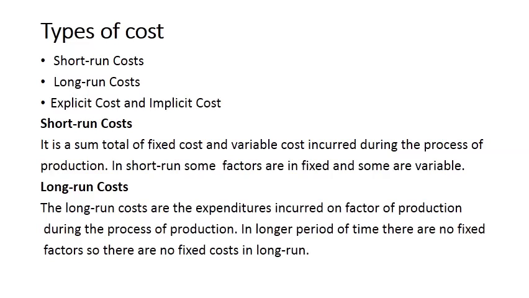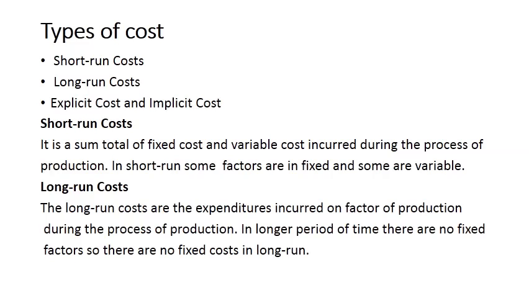Short run costs. When we talk about short run production, in the short run there are some fixed factors of production and there are variable factors of production. So in the short run we are spending money on fixed factors of production as well as variable factors of production.